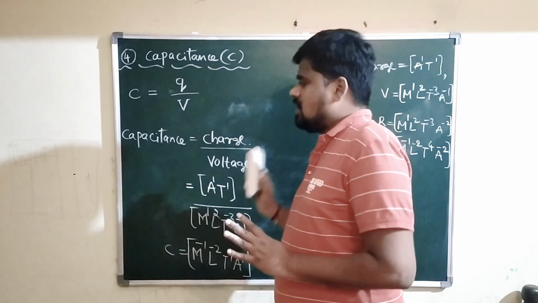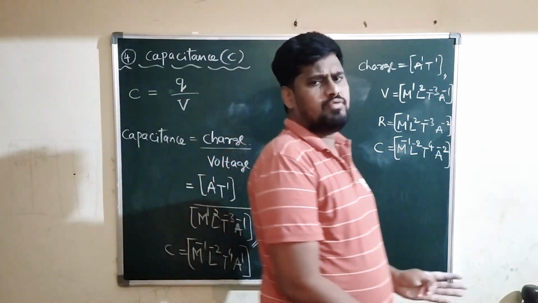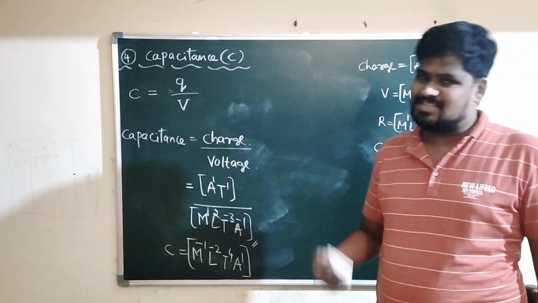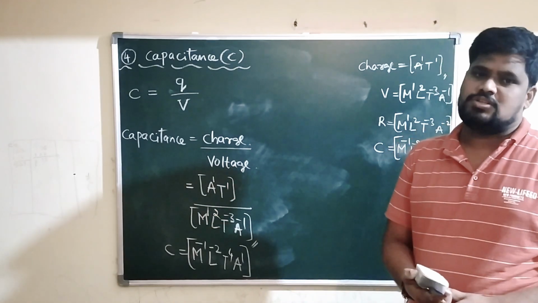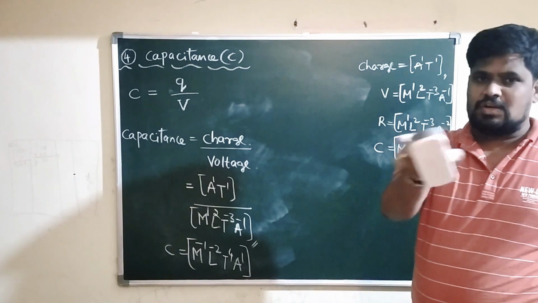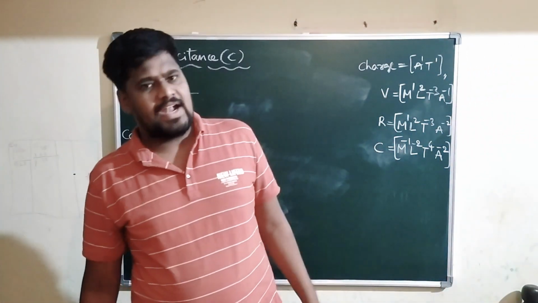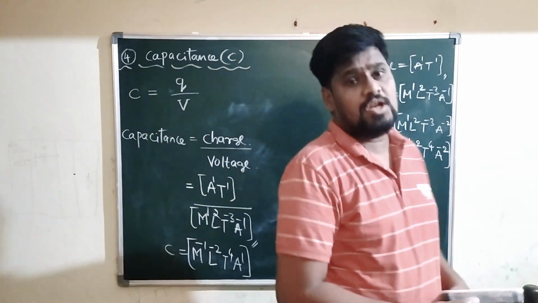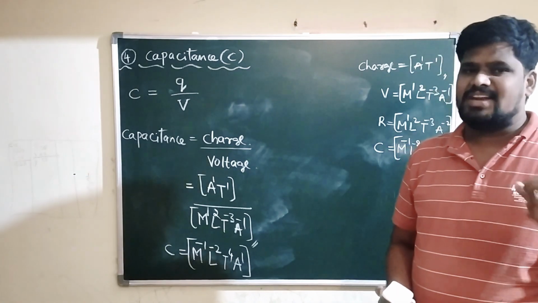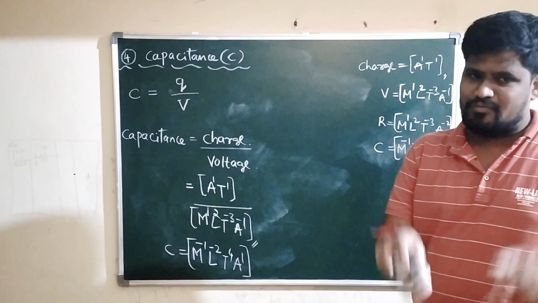Now what we have to do is write the dimensional formula as well as unit of a physical quantity. As I said, if you know the dimensions, you will come to know how a given derived physical quantity depends on fundamental physical quantities. One thing. Second thing, if you know the dimensional formula of any physical quantity, you can write its SI unit, provided the SI unit should not be the name of a scientist.